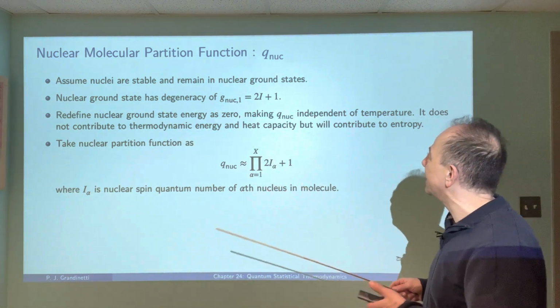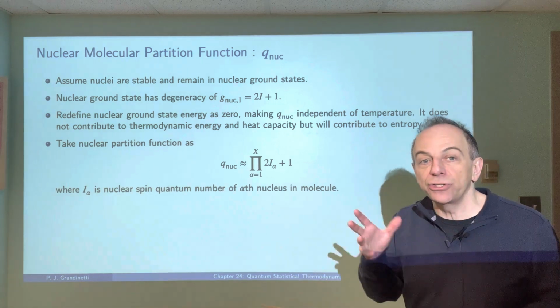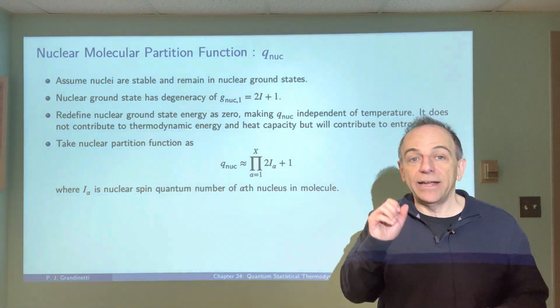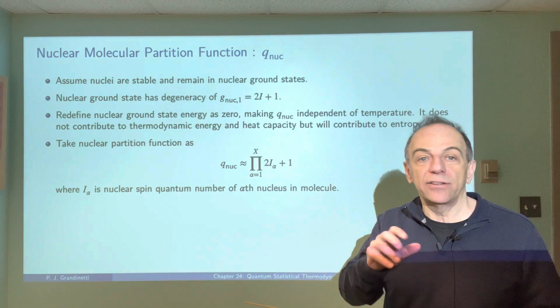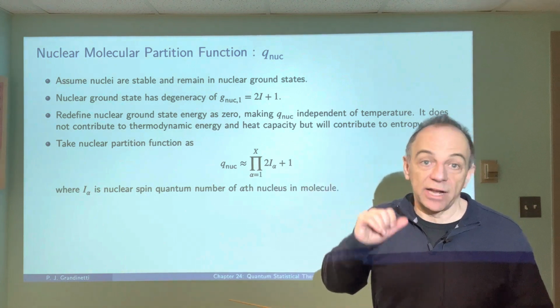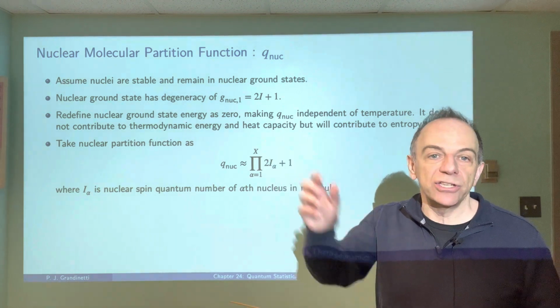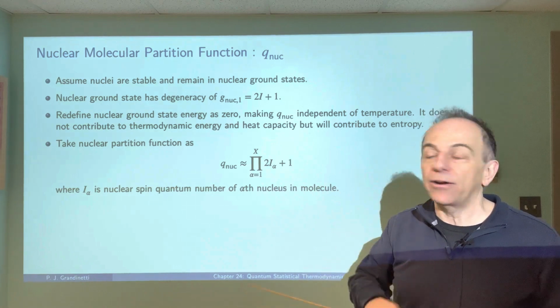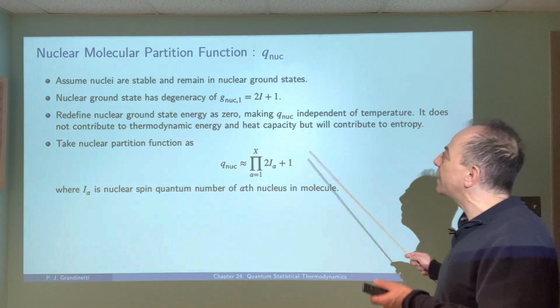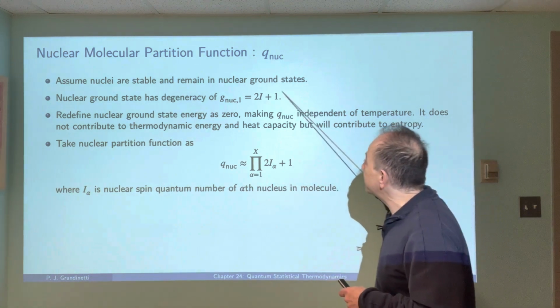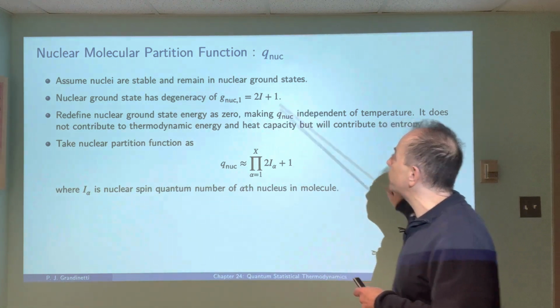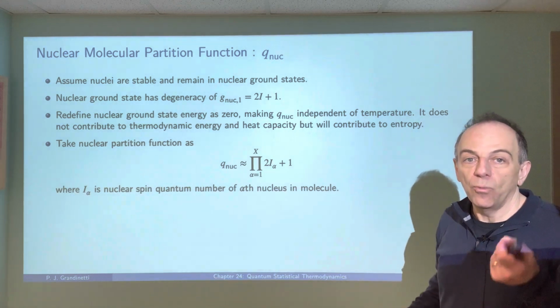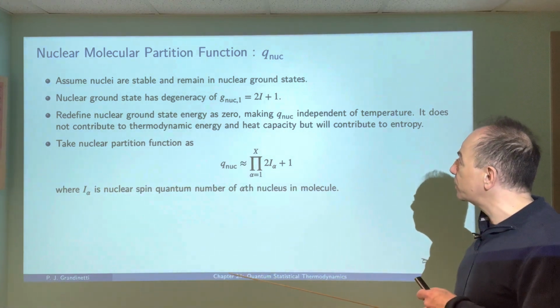This one is probably the easiest because we're just going to assume that all the nuclei are in their ground state. There are no excited nuclear states. In other words, we're not dealing with nuclear reactions or radioactive systems. We're looking at systems where all the nuclei are stable and they remain in their ground state. In that case, the ground state has a degeneracy of 2I plus 1, where I is the nuclear spin.